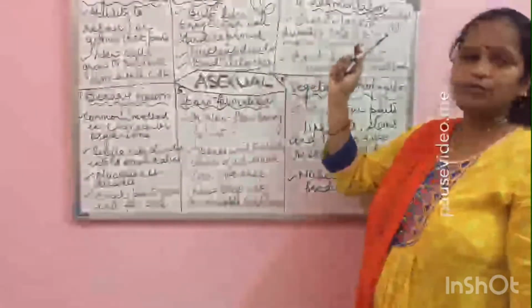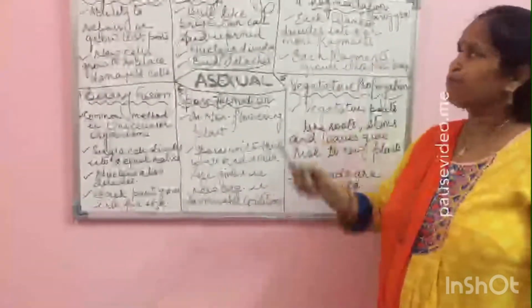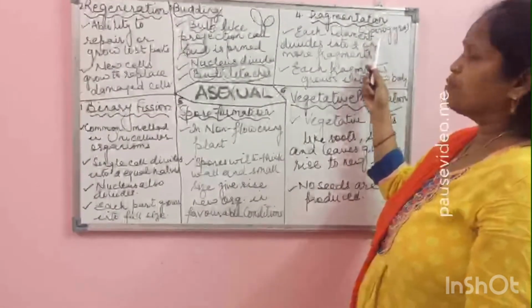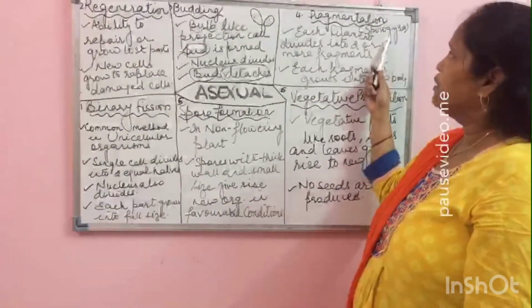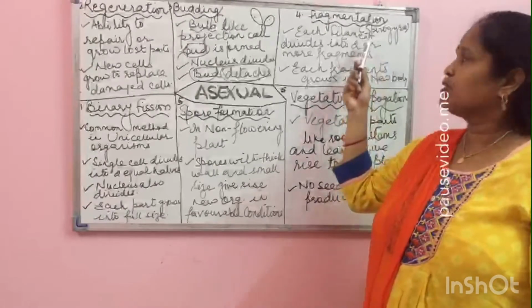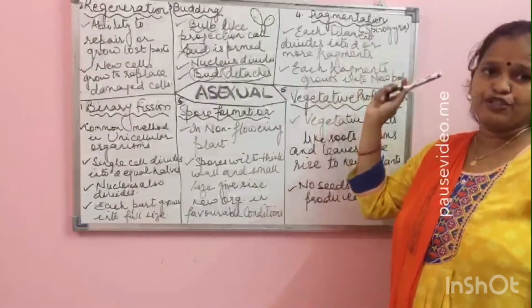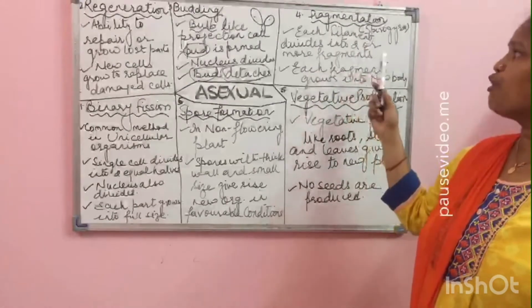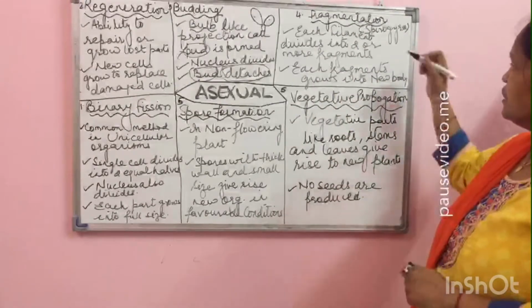So now the next method of asexual reproduction is fragmentation. This is most common in Spirogyra. What actually happens in this method of asexual reproduction in plants is each filament divides into two or more fragments.